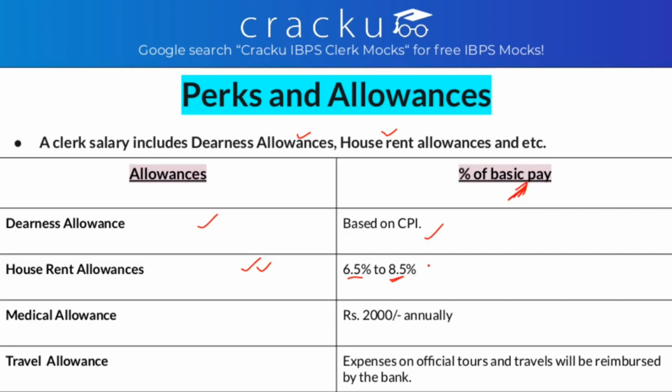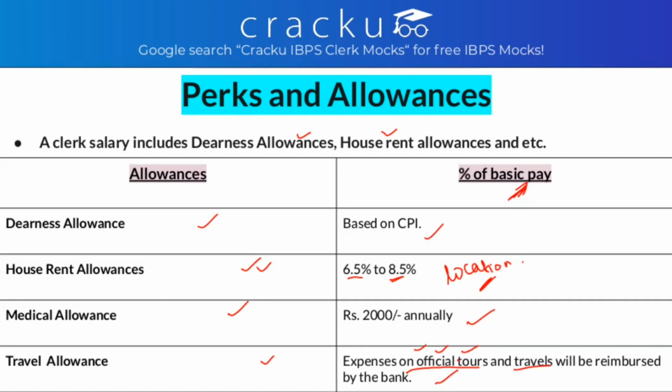Remember, it is of your basic pay. And why is this in a range? Because it depends on the location where you are allotted. After that comes medical allowance, that is 2000 annually, and travel allowance. So expenses on official tour and travel will be reimbursed by the bank.